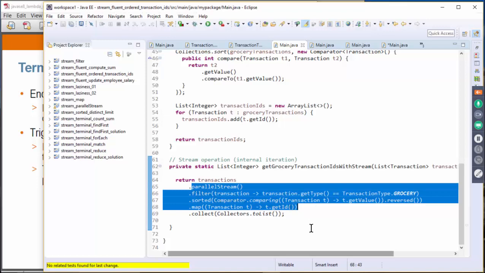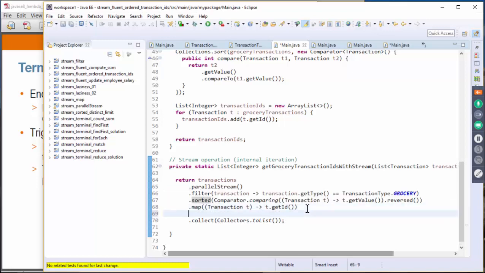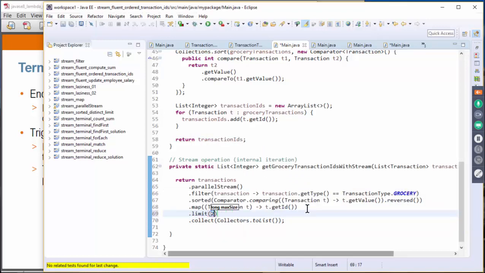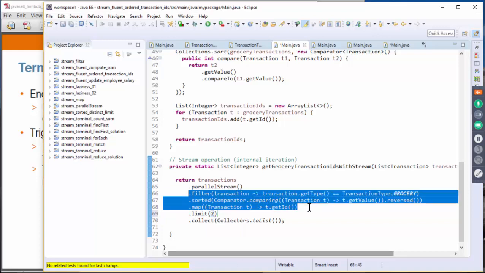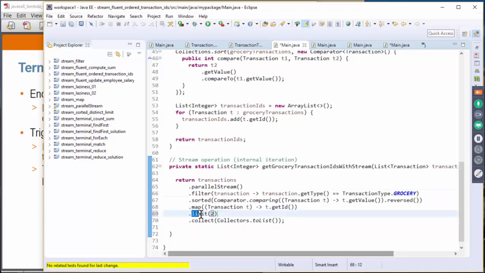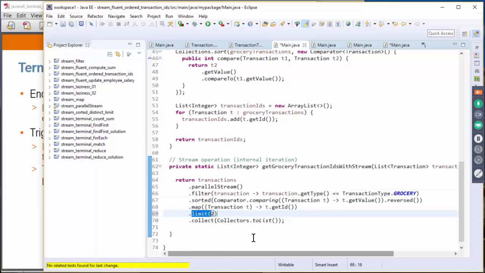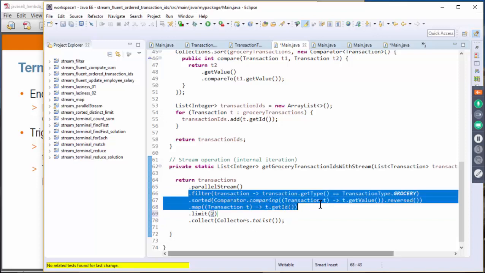Another example is limit. Limit is a great example. If you say limit 2, and suppose you got 1 million items, the only thing you care about is just the 2 transactions, right? In that case, there is no reason to execute the intermediate operations for those 1 million items.